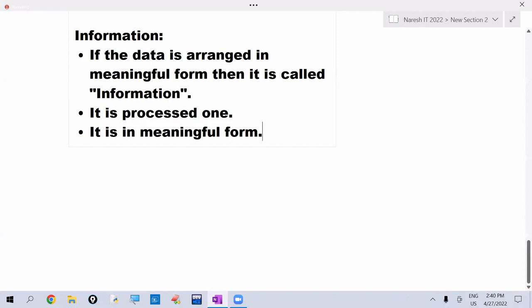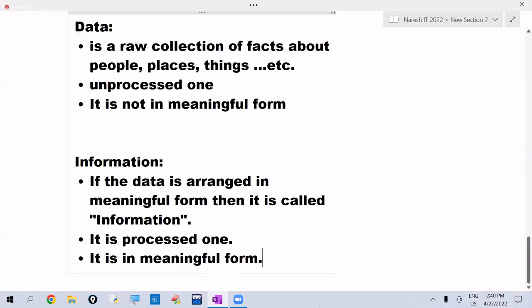So these are the points regarding data and information. Data is unprocessed. Information is processed. Data is not in meaningful form. Information is in meaningful form. Data is the raw fact. If those raw facts are arranged in meaningful form, we are calling that information.